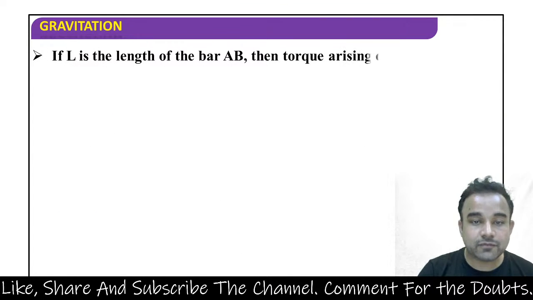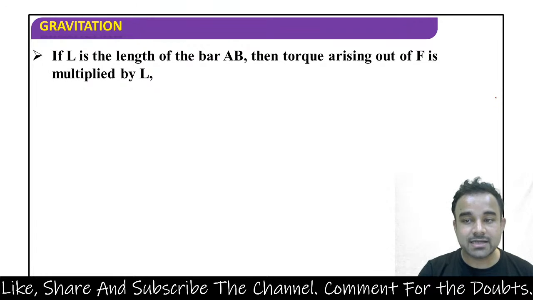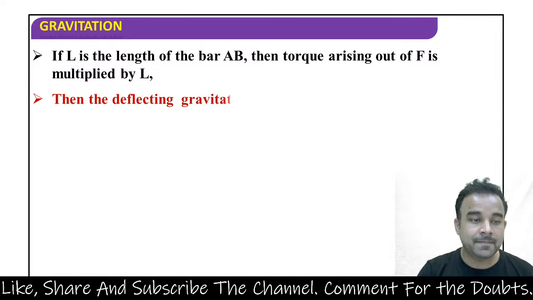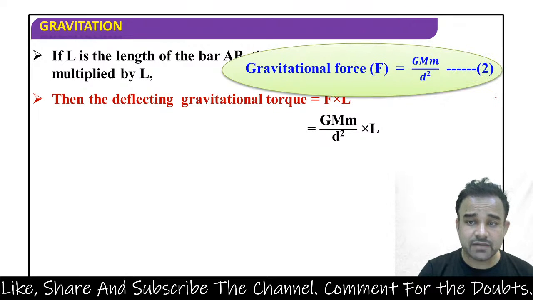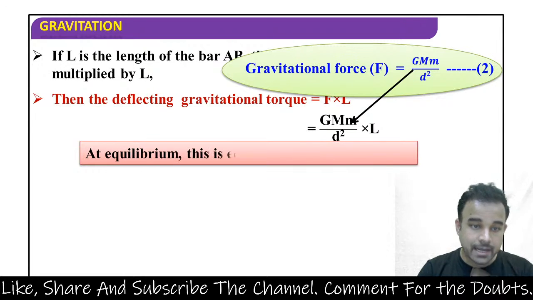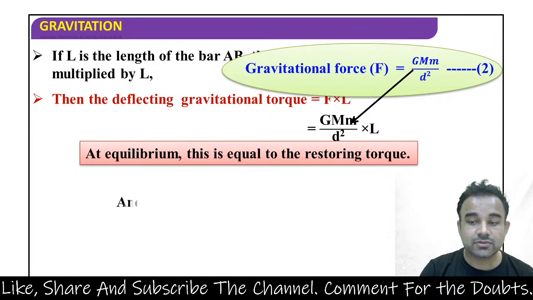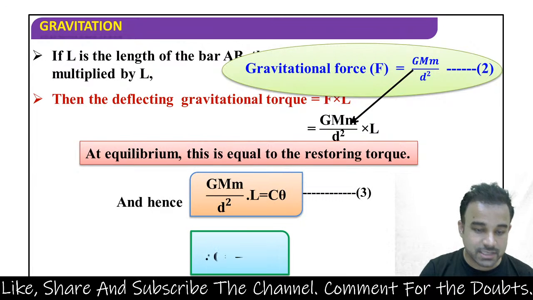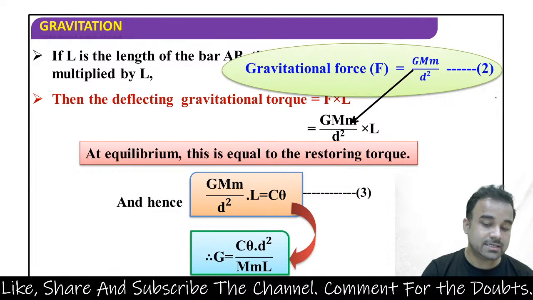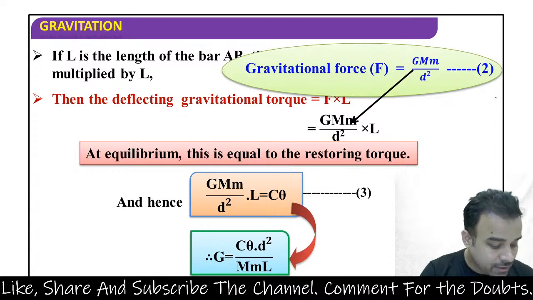If L is the length of the bar AB, then the torque arising out of F multiplied by L, the deflecting gravitational torque, is equal to F into L, G M m by d square into L. Gravitational force is equal to G M m by d square. At equilibrium, this is equal to the restoring torque, and hence G M m by d square into L is equal to c theta, and hence G is equal to c theta d square by M m into L. So these are some formulas from which your questions will be directly solved.